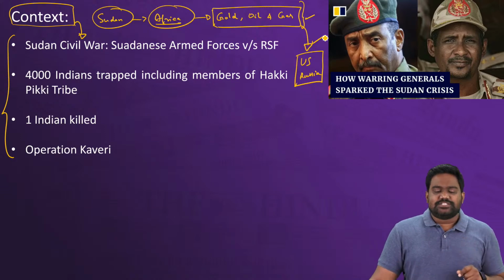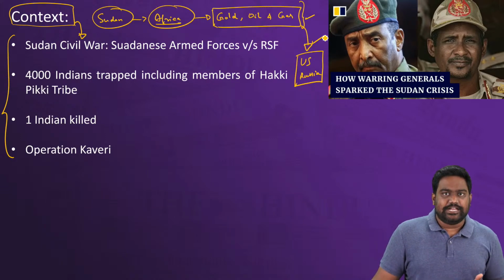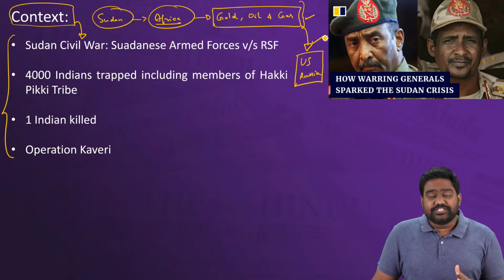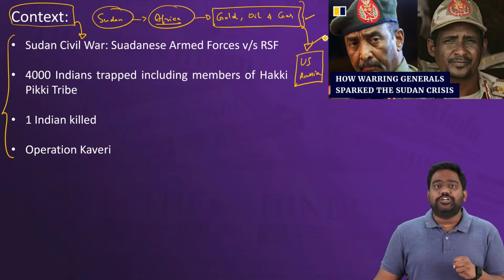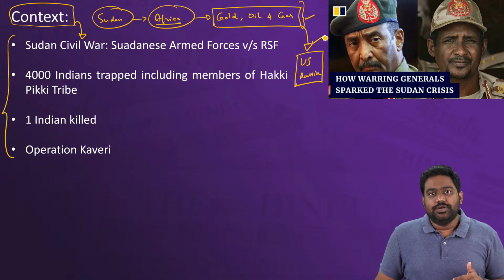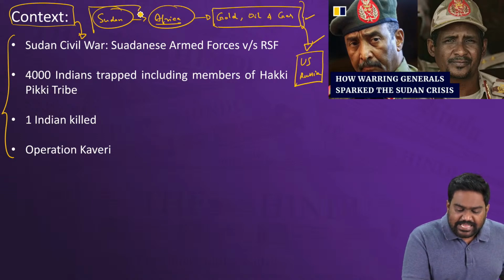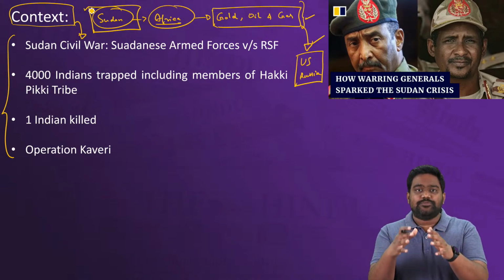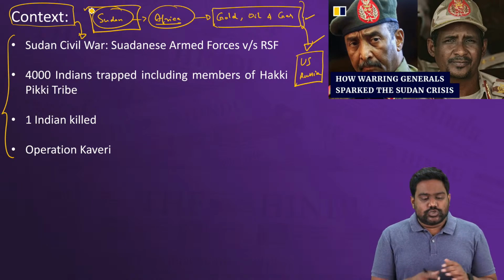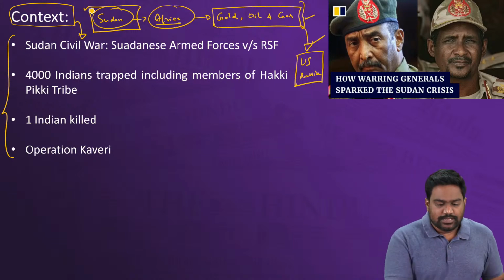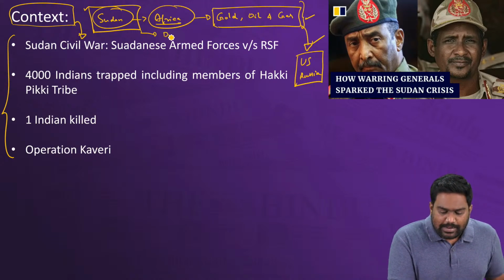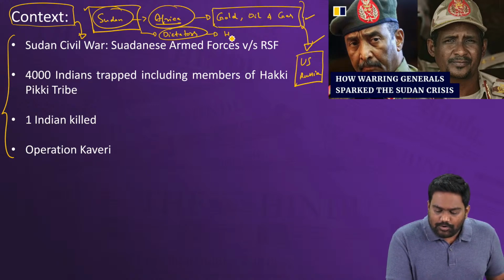But internally, Sudan has faced a lot of problems and challenges over the decades. From the 1950s, this country has seen multiple military coups, where the military has captured power by throwing out the governments, where different actors have engaged in violence against each other to capture political power. So Sudan is not new to such crisis situations. It has seen multiple military coups, and it has been ruled by authoritarian dictators who have often committed large-scale human rights violations in the country.